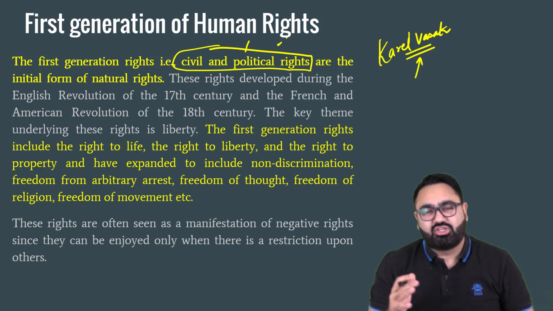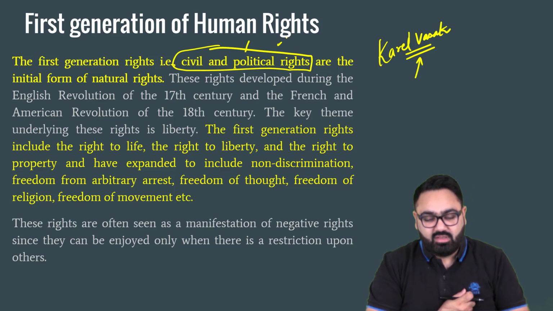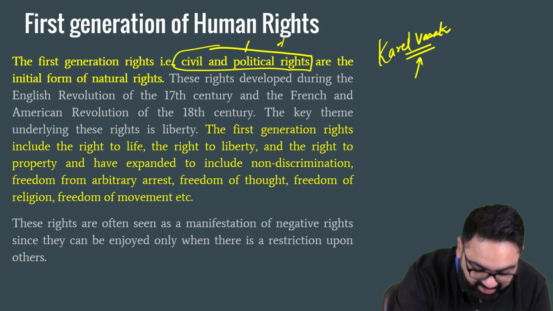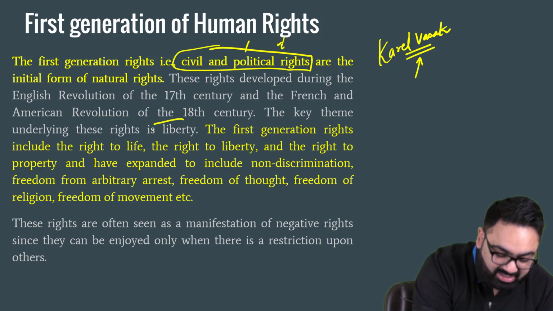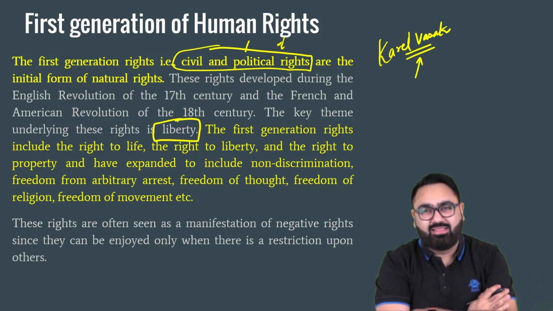Those are the first generation of rights where the people first started demanding something. These are called civil and political rights. Again, the underlying theme is liberty. Because liberty was in short supply at that point of time.